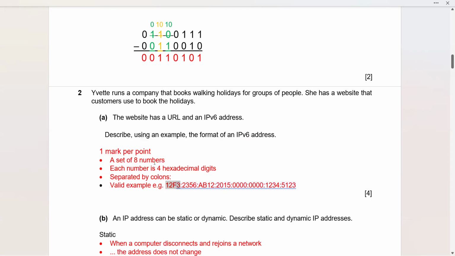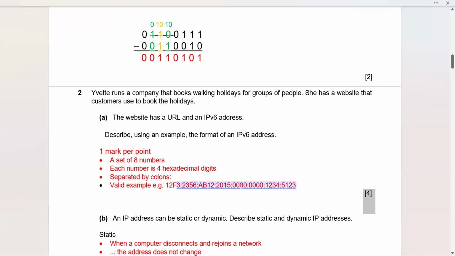So if you have mentioned the first point, that it's a set of 8 numbers, composed of 4 hexadecimal digits and separated by colons, then an example, any valid example will do. But remember, hexadecimal starts from 0 to 9, the normal numbers, and then A, B, C, D, E, F. This is what you need to remember.